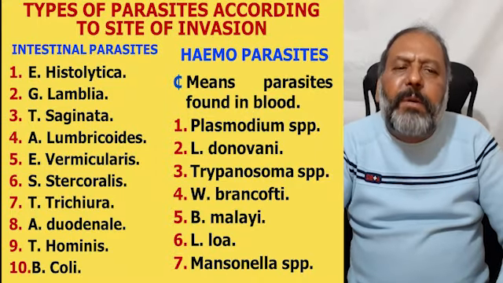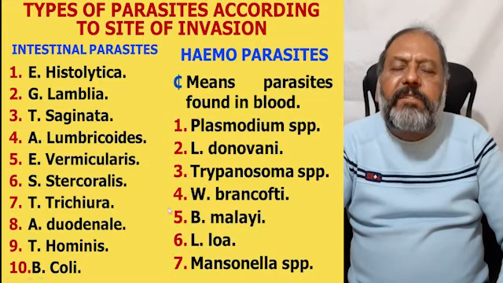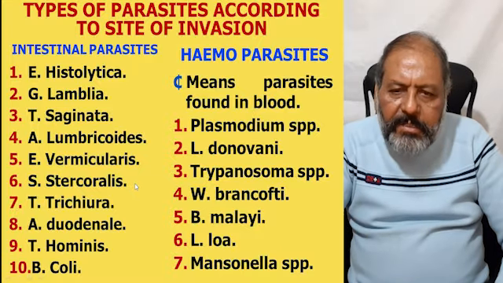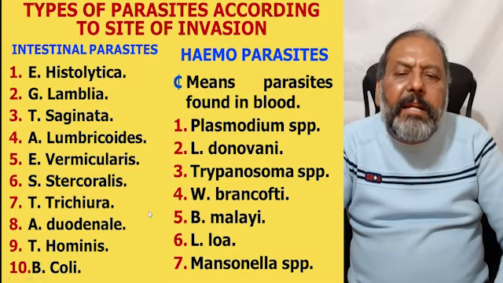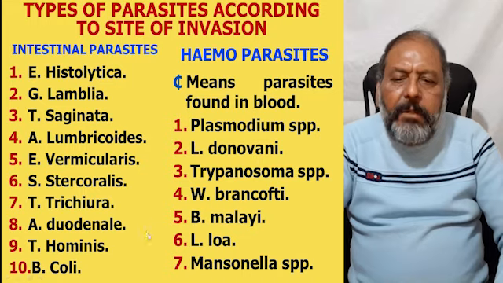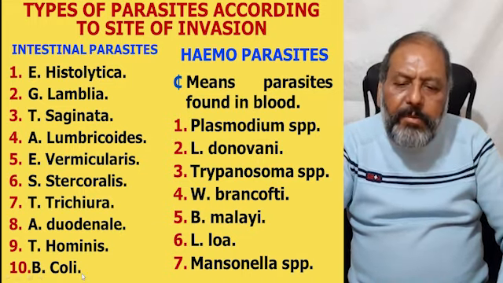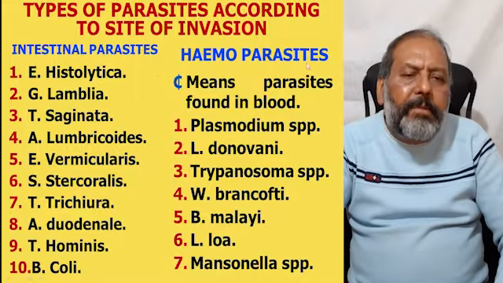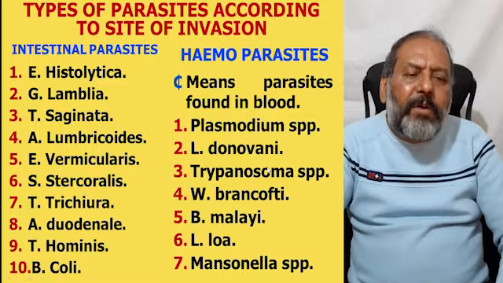Now, the types of parasites according to the site of invasion. First are intestinal parasites. These are Entamoeba histolytica, Giardia lamblia, Taenia saginata, Ascaris lumbricoides, Enterobius vermicularis, Strongyloides stercoralis, then Trichuris trichiura, Ancylostoma duodenale, Trichomonas hominis, and Balantidium coli.